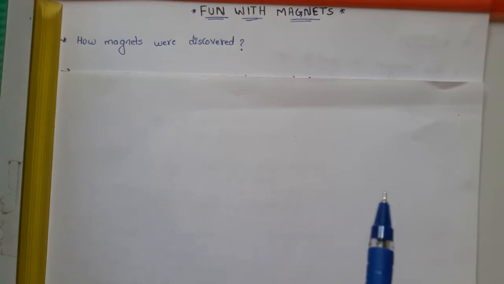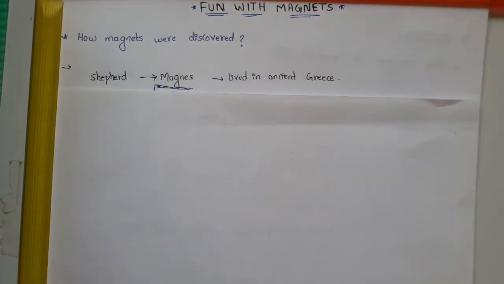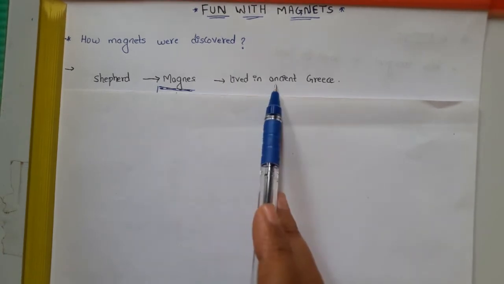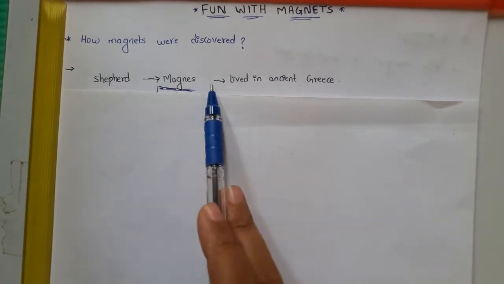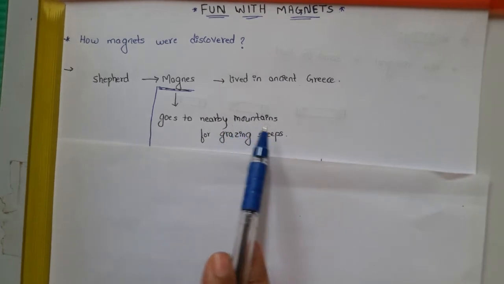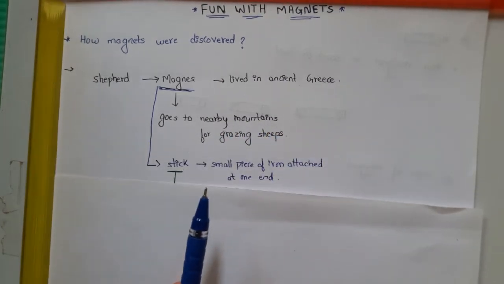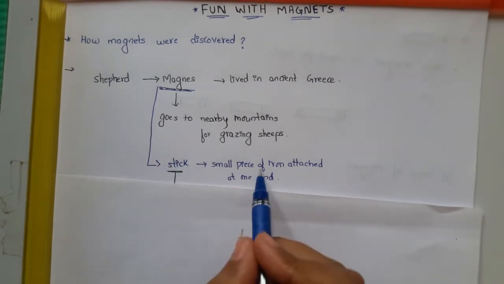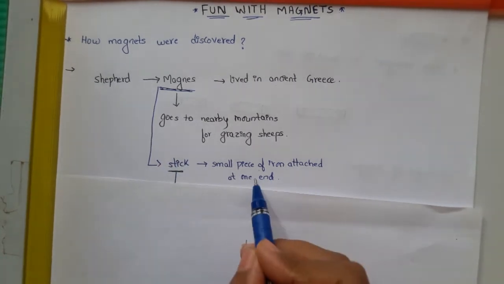How were magnets discovered? Where was the first magnet found? For this, let us see a story. There was a shepherd named Magnus who lived in ancient Greece. Magnus used to go to the nearby mountain for grazing his sheep, and he used to carry a stick along with him. That stick had a small piece of iron attached at one end.